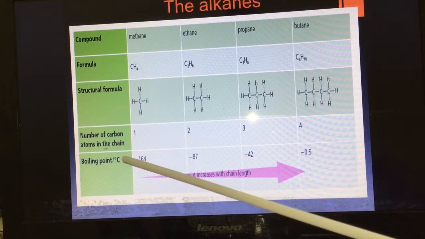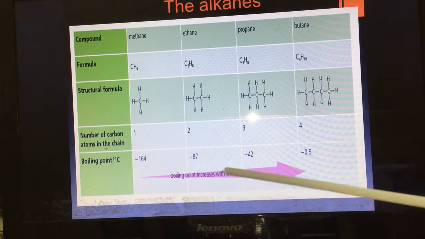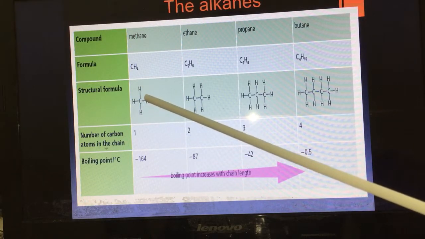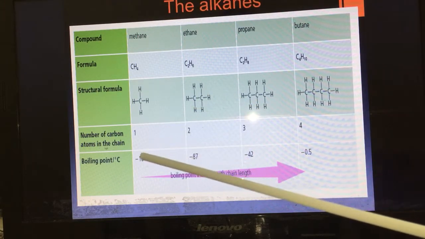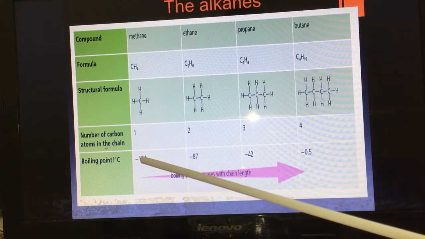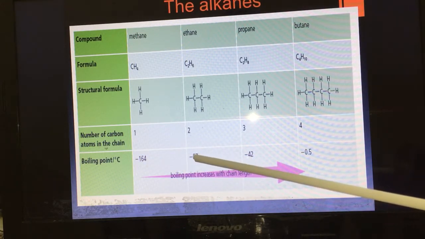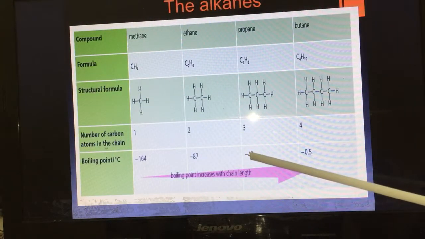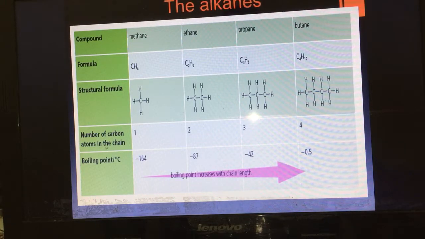Boiling point. Boiling point increases with the chain length. Look. What about the length of the chain here? Compare it with the length of the chain in ethane. The boiling point of methane is negative 164. In ethane, negative 87. In propane, negative 42. Here, negative 0.5. So boiling point increases with chain length.